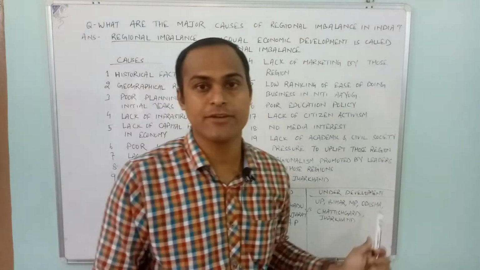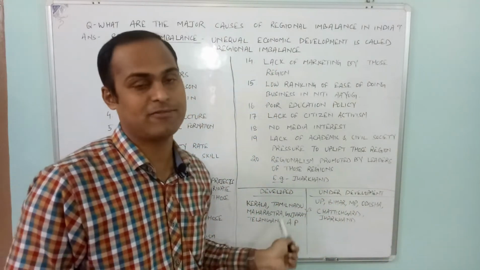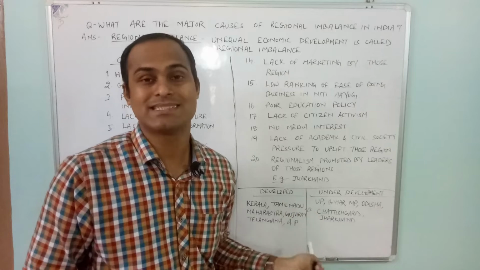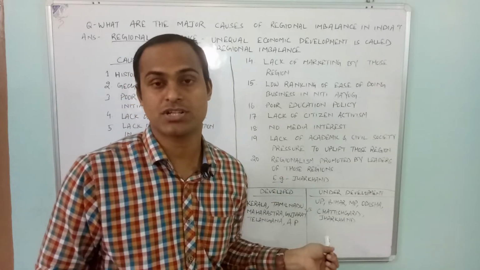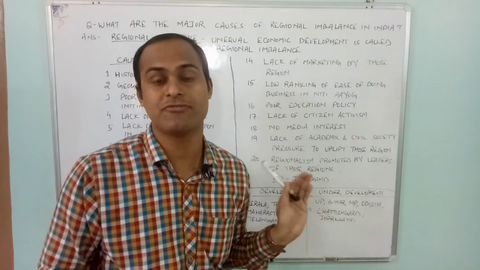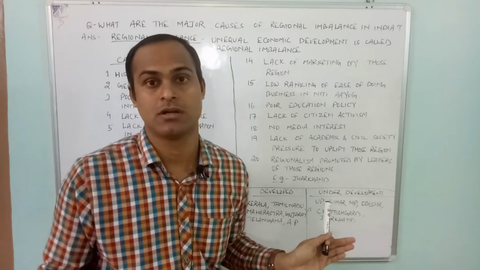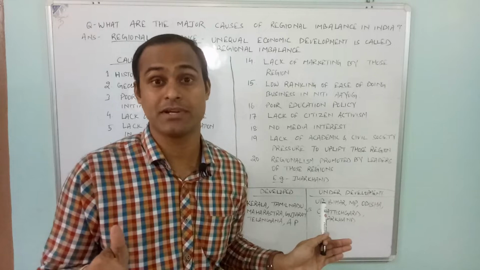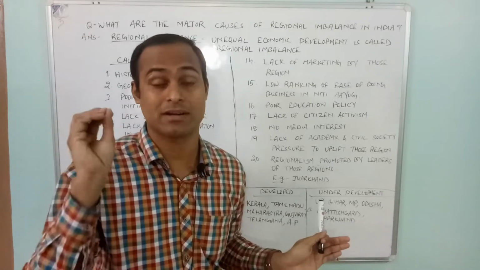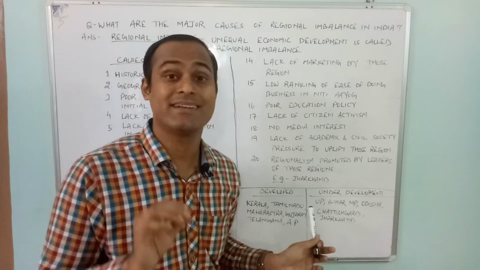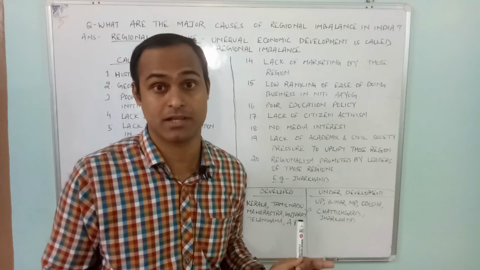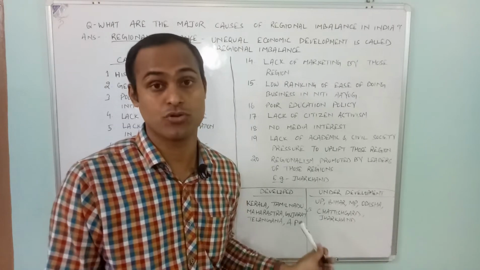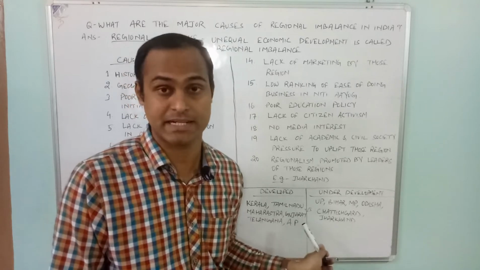Then lack of infrastructure. If you look at the developed states especially, you will see their level of infrastructure. When I say infrastructure, it doesn't mean only physical infrastructure like roads. It includes connectivity, especially network and internet connectivity, and other infrastructure, health, education, everything. All these things you will find in the developed states.